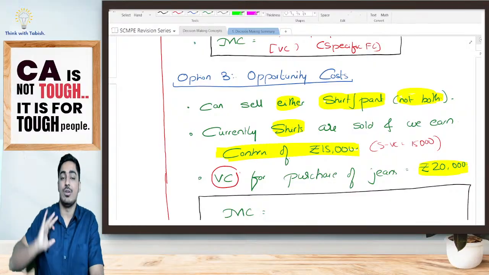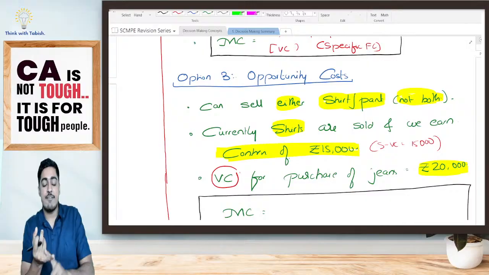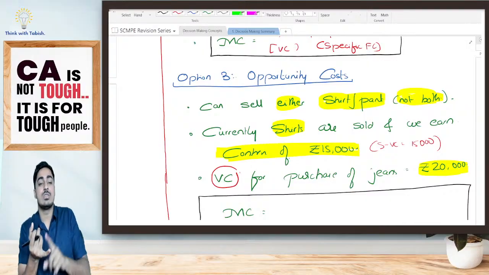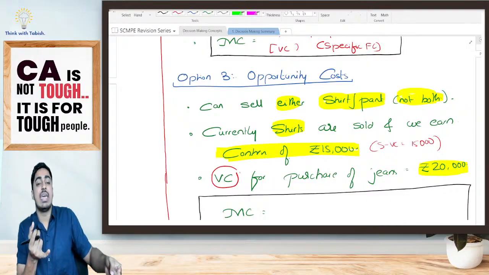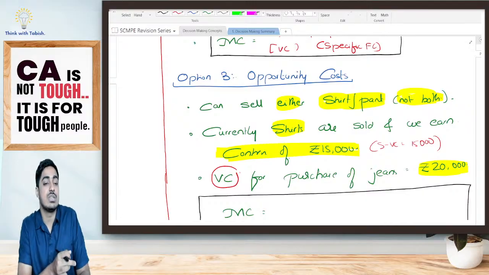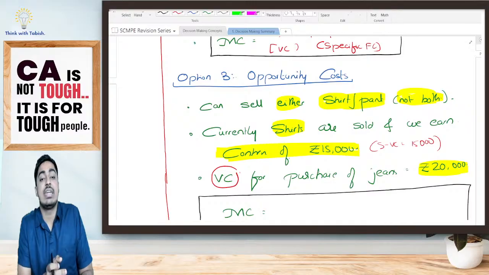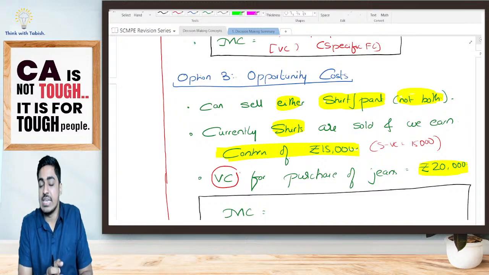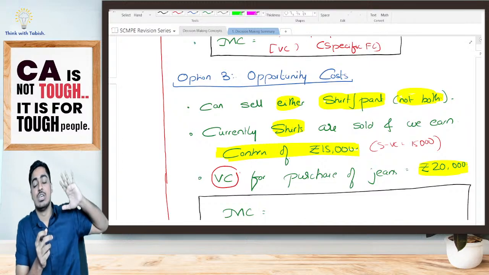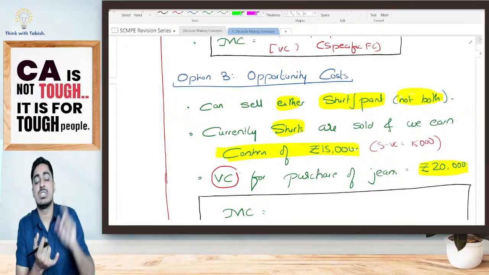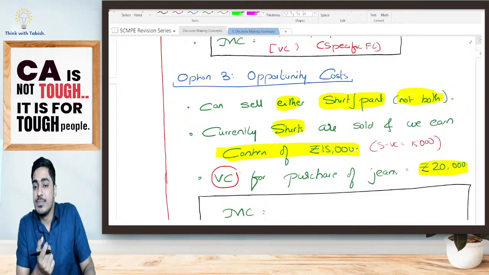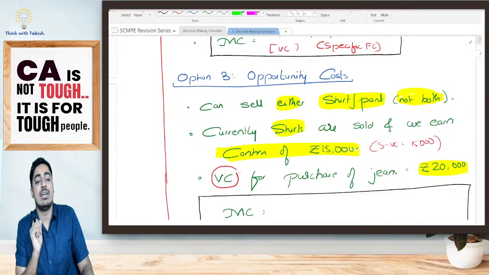Okay, now look at this. I've purchased jeans for 20,000. If I have to sell jeans, I have to sacrifice my shirt sale, which is giving me a contribution of 15,000. If I can sell my jeans at 30,000 rupees, should I go ahead and sell my jeans or not? The customer is giving me 30,000. I will not be selling my jeans. No need to enter into this business at all.